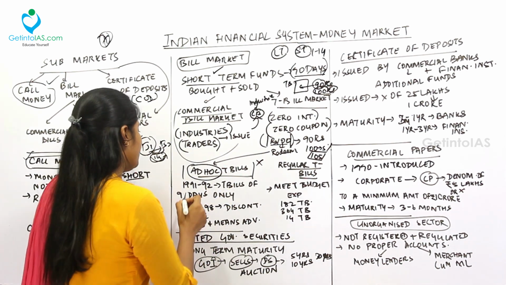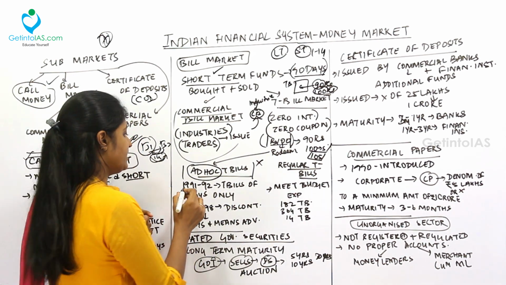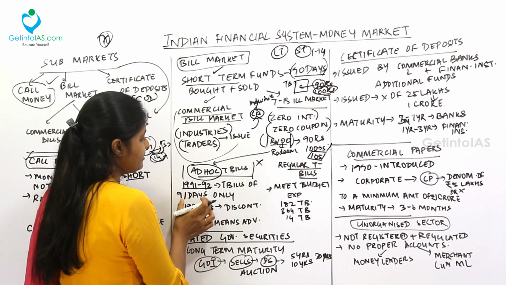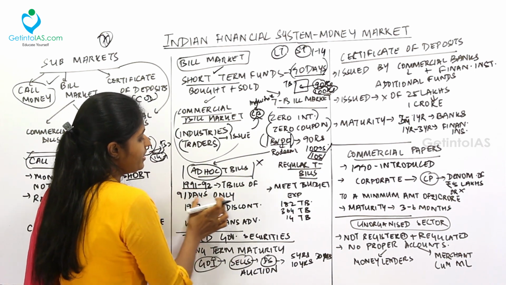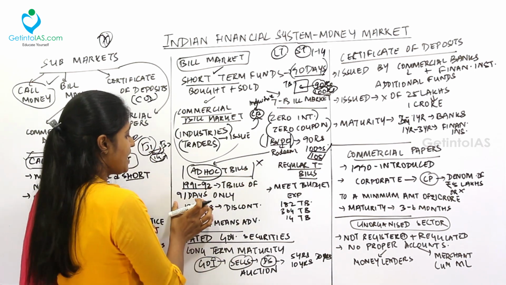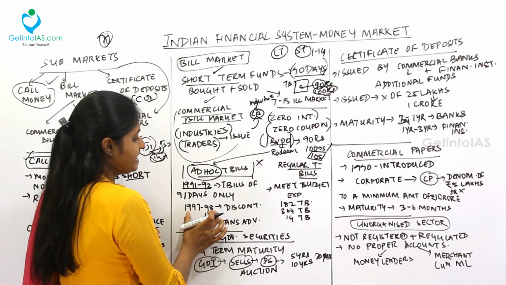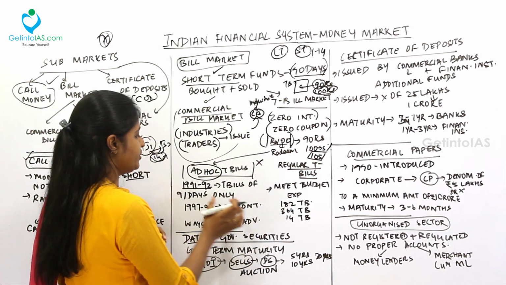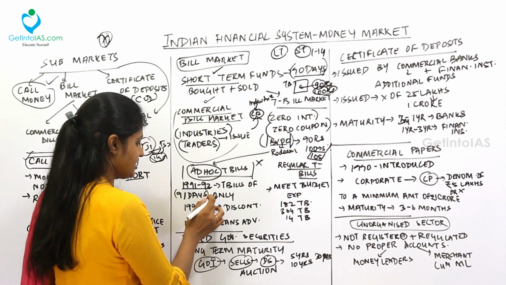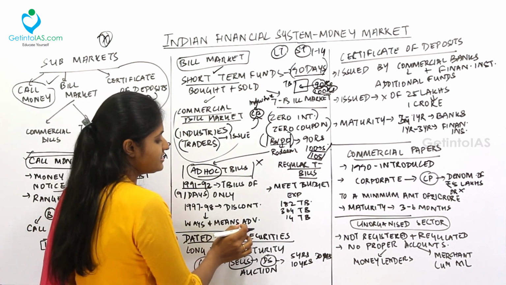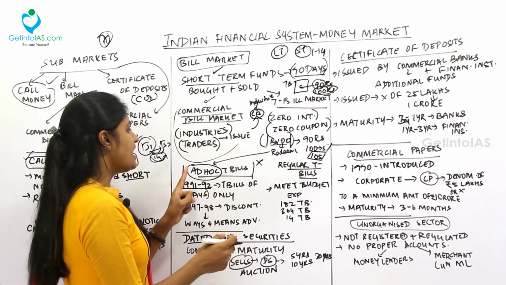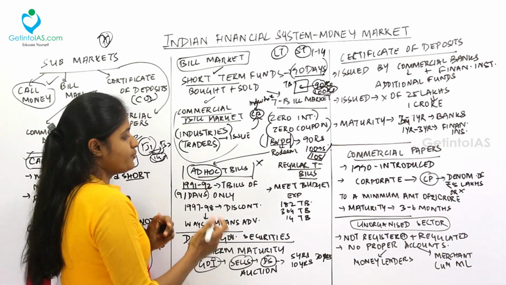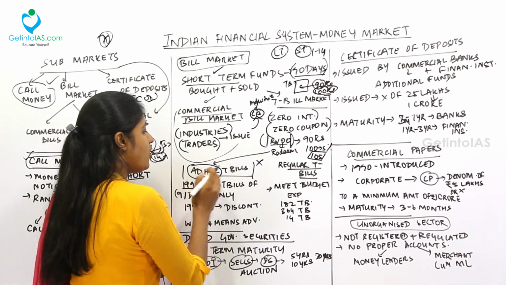In 1991-1992, the T-bill of 91 days was introduced. So in 1991-1992, treasury bills of 91 days only was there. Fine. And in 1997-1998 it got discontinued. This 91 day T-bill got discontinued and ways and means advances was replaced instead of this ad hoc T-bill. See, get to know this point. Earlier, there was ad hoc T-bill.